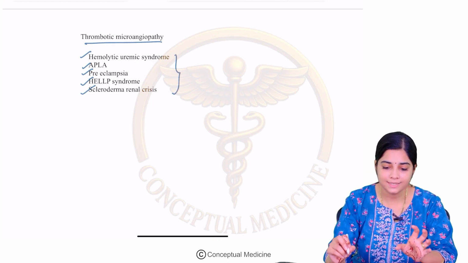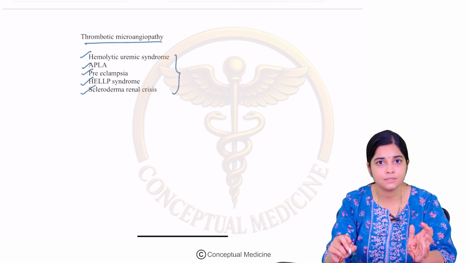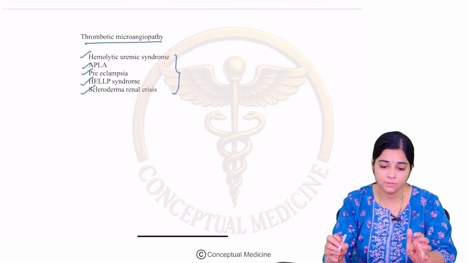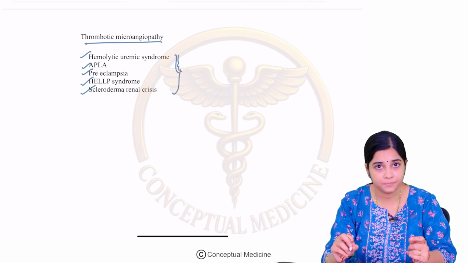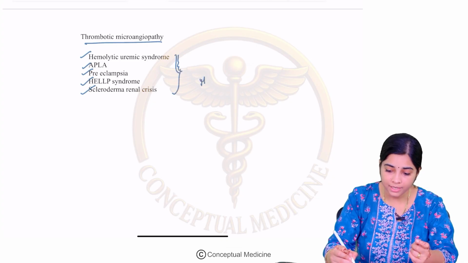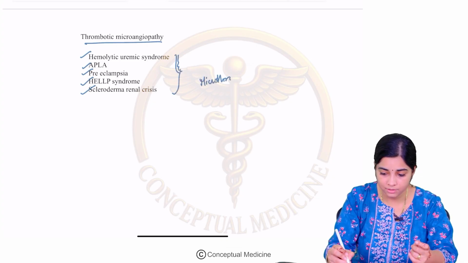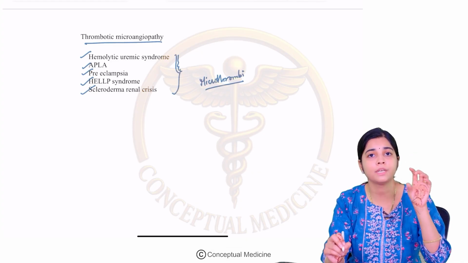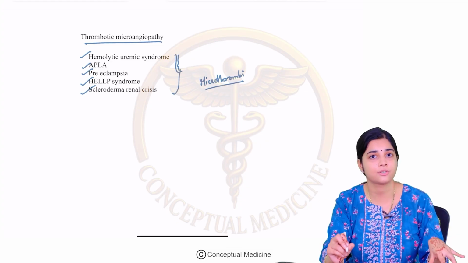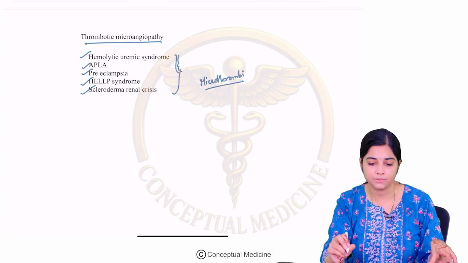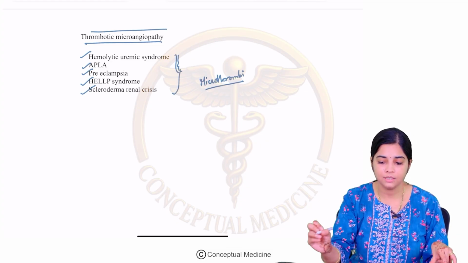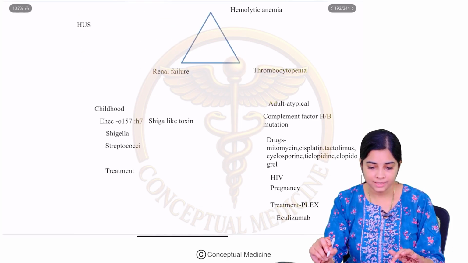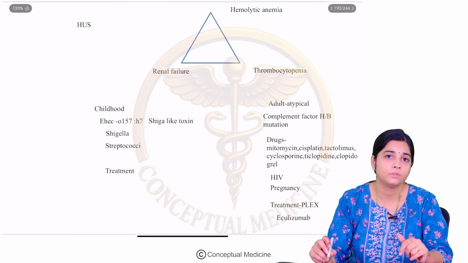Okay. So what exactly happens in this? Why is it called thrombotic microangiopathy? Is because any of these conditions can predispose to microthrombi, which go and attach themselves to the vessels and cause blockage of these small vessels and in turn cause damage to the kidney. Okay, that's why it's called a thrombotic microangiopathy. So let us look at your hemolytic uremic syndrome.